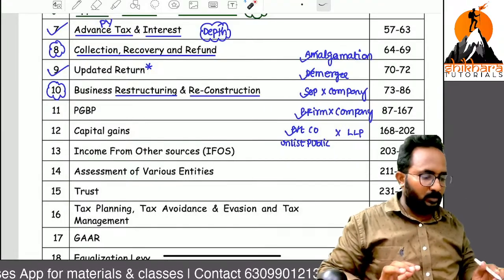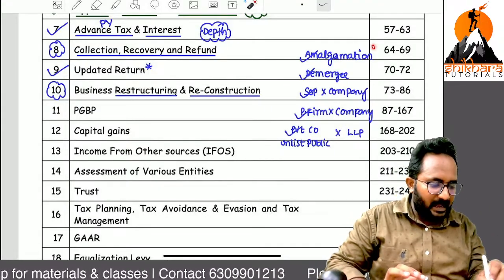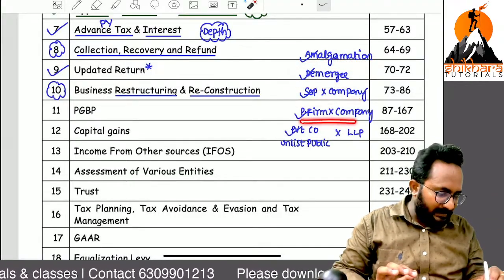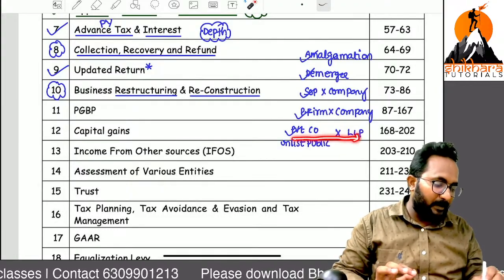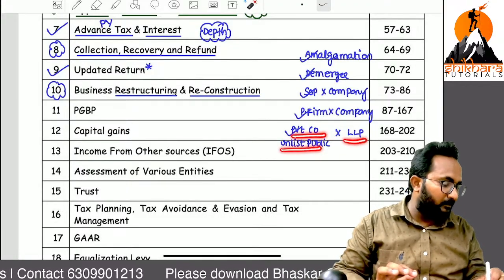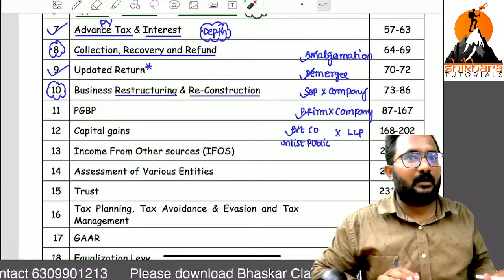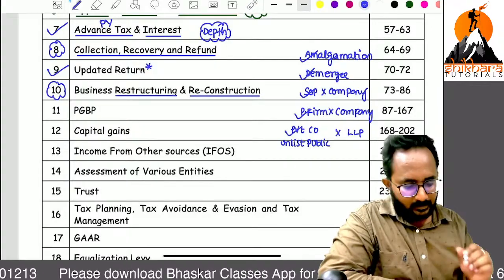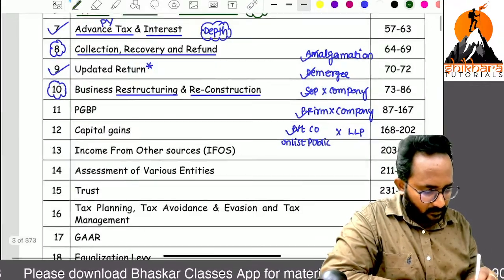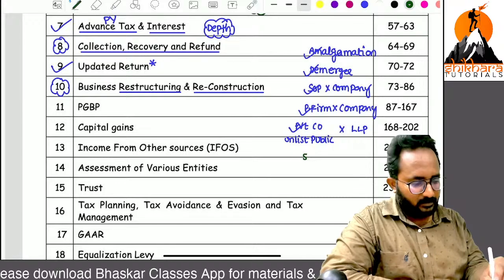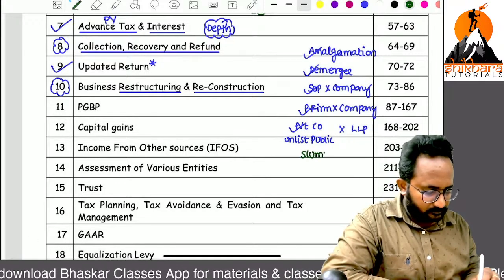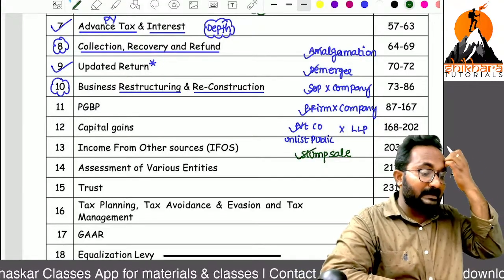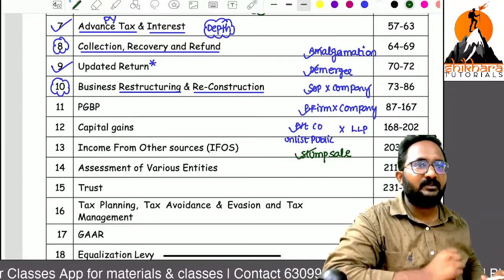Now I want to tell you, please say along with me: amalgamation, demerger, sole proprietorship to company, partnership firm to company, unlisted public company, private company into LLP. Okay, one more topic I will add for this chapter. You can pronounce it. What is that? Slump sale. These are the only 6 concepts we have in this chapter.